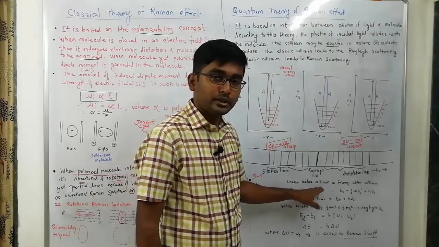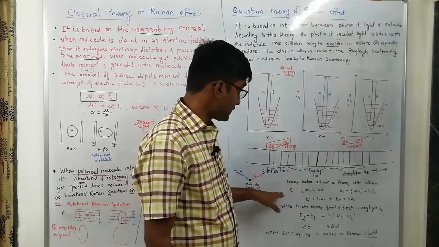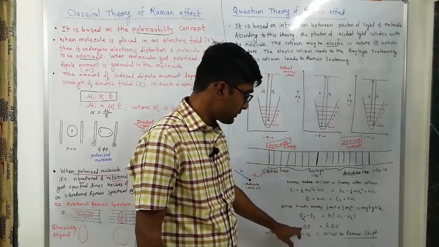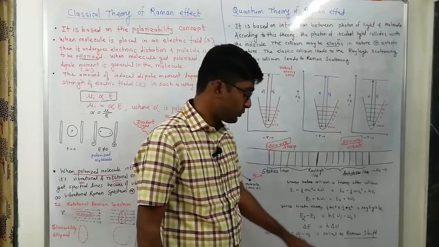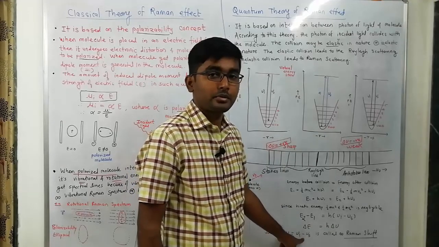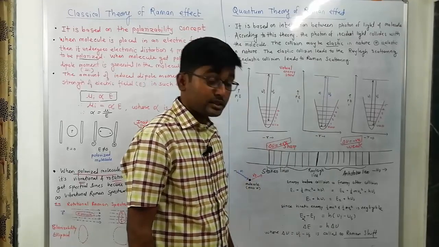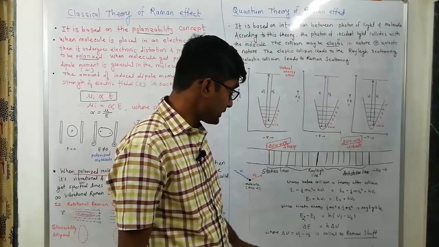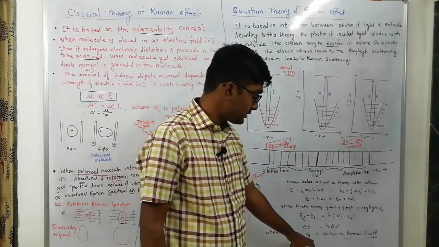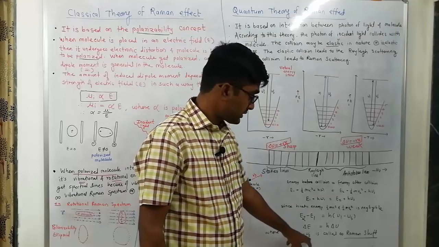Using the law of energy conservation, we can calculate the energy before collision and the energy after collision, and finally the equation delta E equal to h delta mu, where delta mu equal to mu I minus mu s is called the Raman shift. A question may be asked: define Raman shift. What is Raman shift? It is the difference between the incident frequency and the scattered frequency of light.